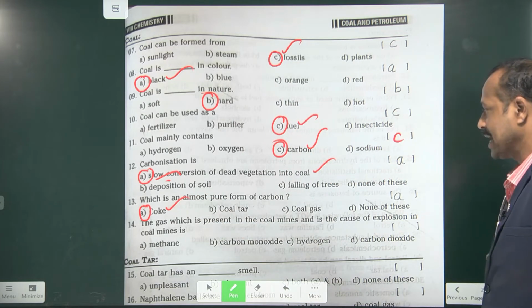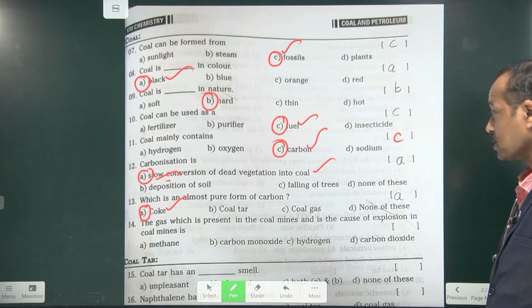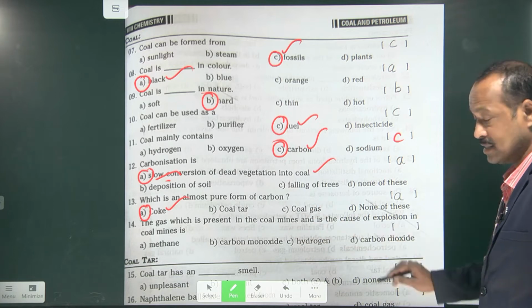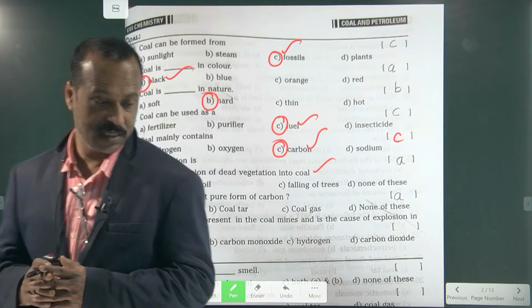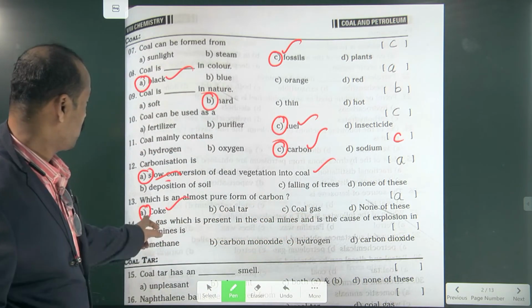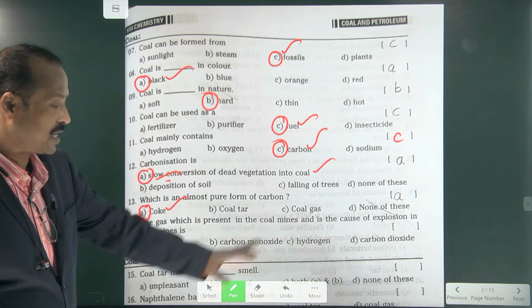Next, the gas which is present in the coal mines and is the cause of explosion in the coal mines is. Sometimes a lot of gas is released, and this causes explosion. What type of gas can you see here? Methane, carbon monoxide, hydrogen, and carbon dioxide.